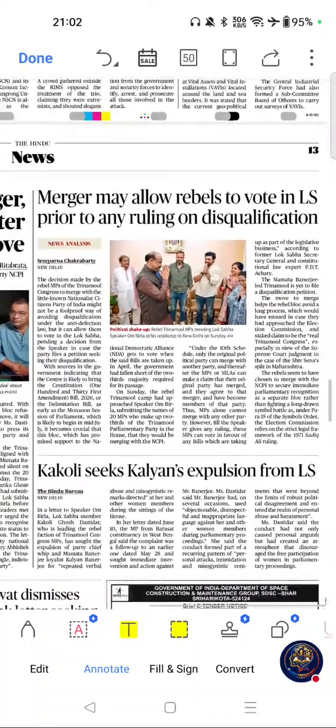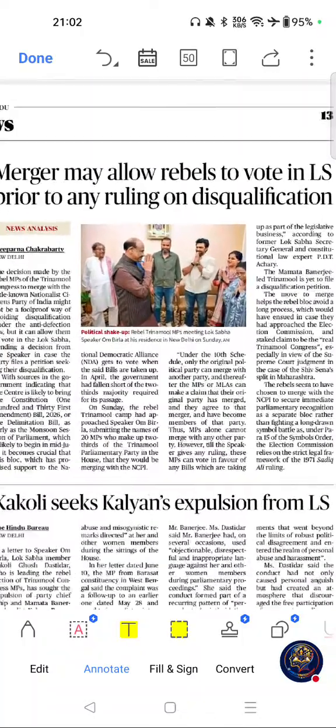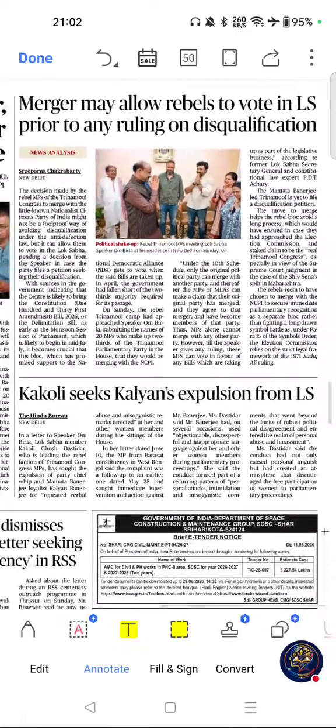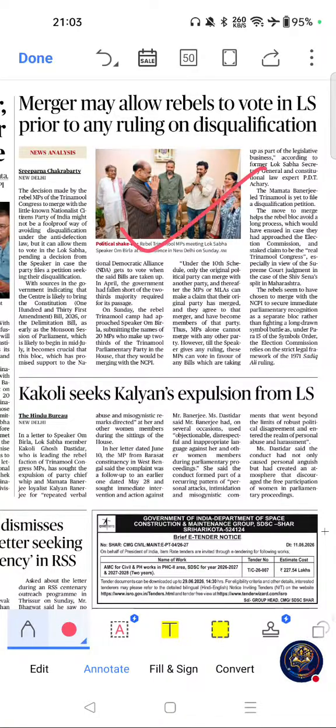First important article from this page was this one. Merger may allow rebels to vote in Lok Sabha prior to any ruling on disqualification. If you see the importance of this article, anti-defection law is a core UPSC polity topic. 10th schedule is frequently asked in UPSC prelims and mains section, and this raises questions regarding powers of the speaker,